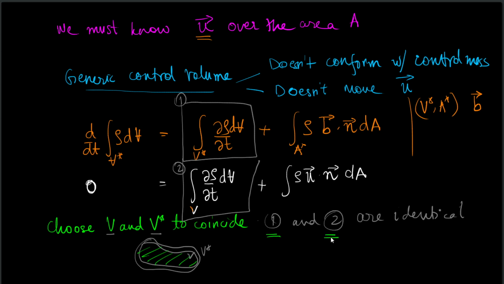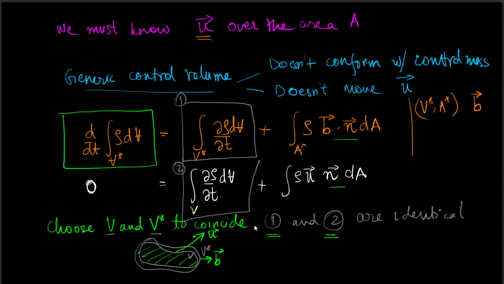What is not identical is this particular term, because there is no analog of this term in this equation, and the flux is obviously not equal because the volume V may move a different distance than volume V star, because the velocity of the volume V star is b while the velocity of the volume V is u, and in general b and u are not identical.